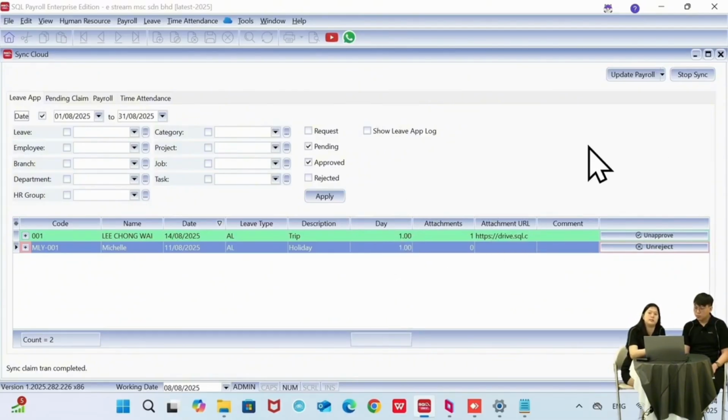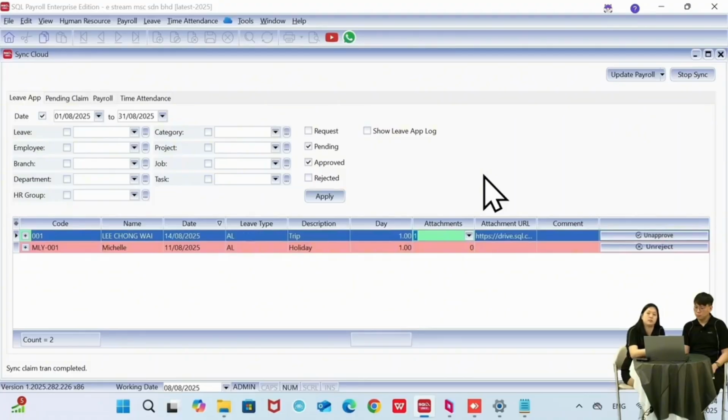Before we sync into the system, the HR manager can still do the unapproval or the rejection of the leave here. For this action, we're pulling the data from our server into the payroll, and then the next step will be we have to post the transaction back into our system.